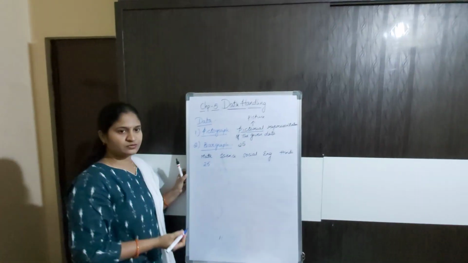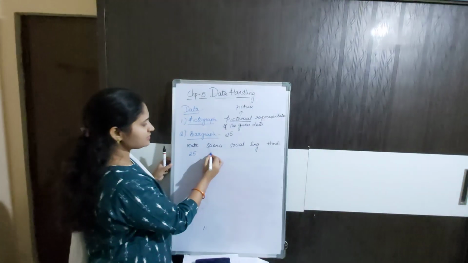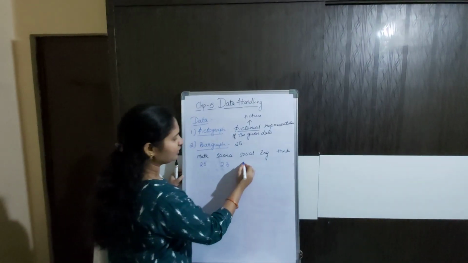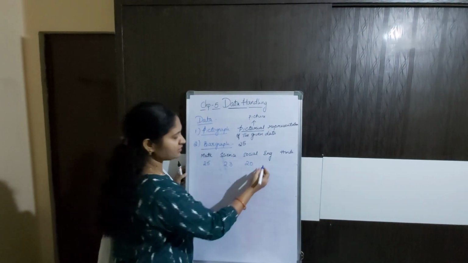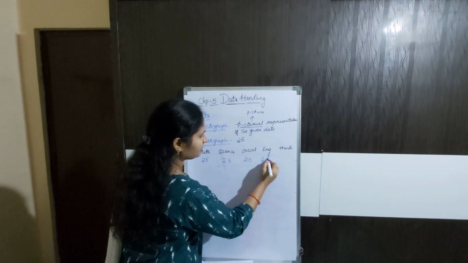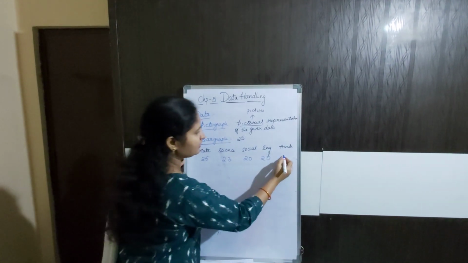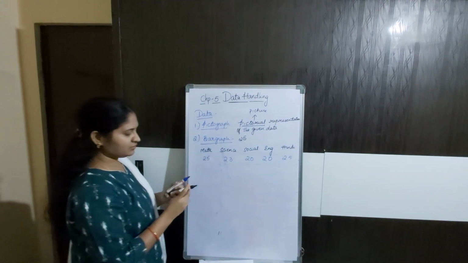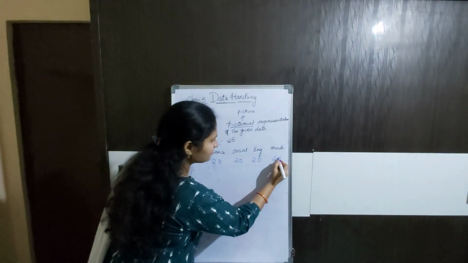Suppose he scored 25 out of 25. In science, he scored 23. In social, he scored 20. In English, we can take it as 20. And in Hindi, suppose he scored 25. Now, how will you represent this data?